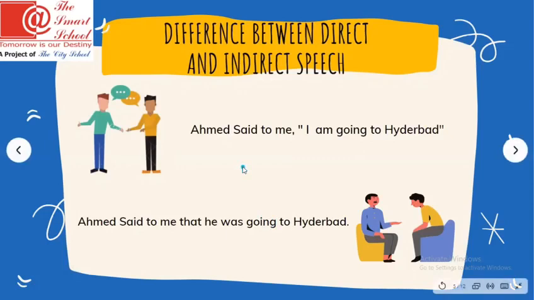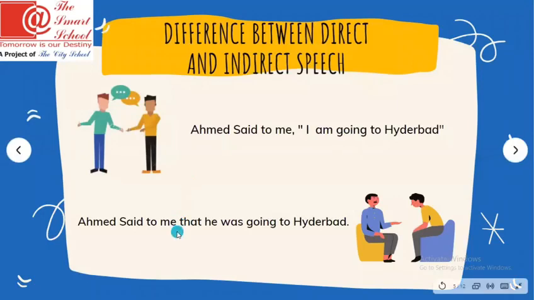Let's move to the structure first. As we can see, in direct speech, inverted commas and a comma are used, and in indirect speech no punctuation is used here, right? In terms of definition, when we convey the message exactly in the words of the speaker, it is called direct speech.